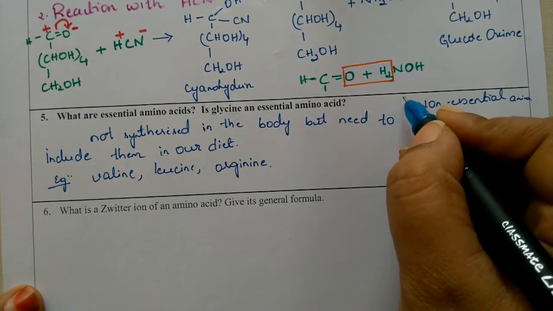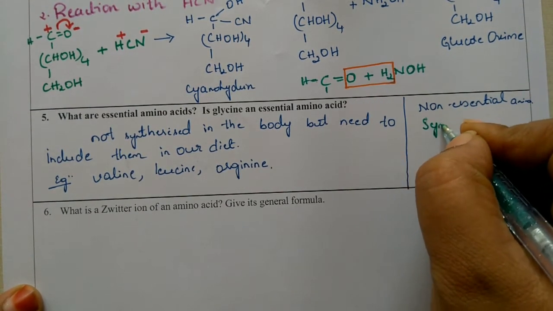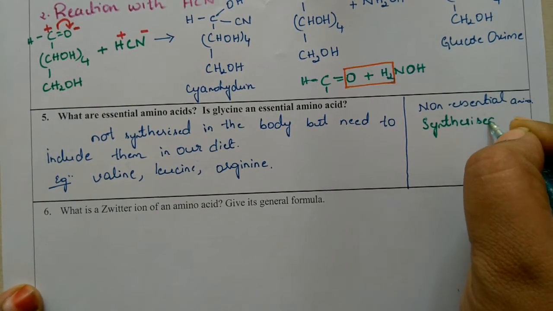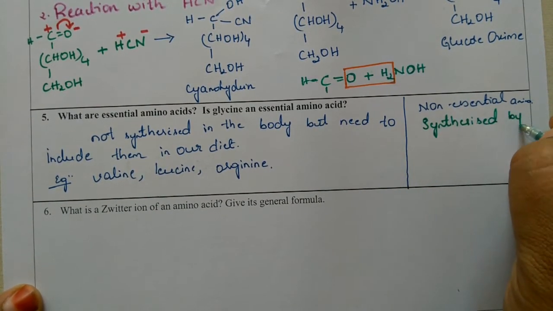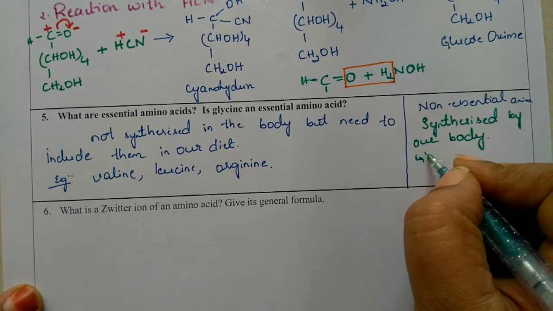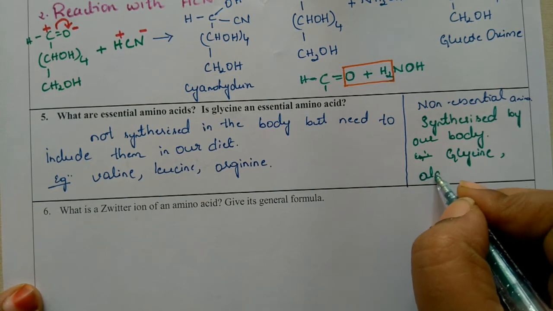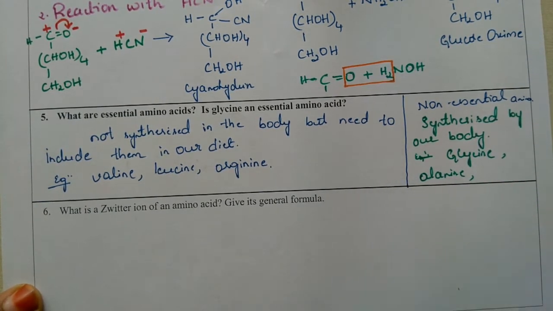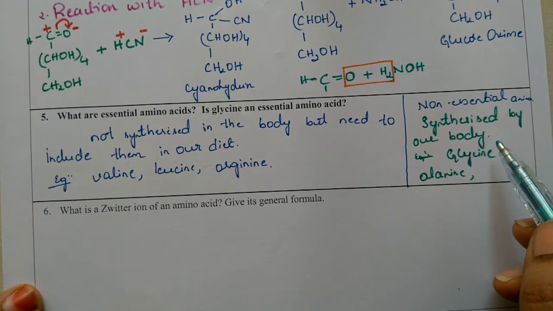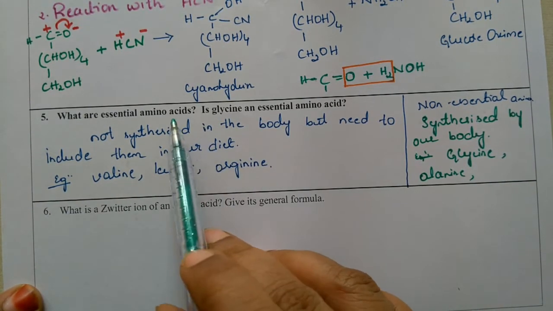Okay. When it comes to non-essential amino acids, they are synthesized in our body. So that's why we need not take them in the diet. Examples are glycine, alanine, aspartic acid, glutamic acid, serine. All these are a few things which are synthesized by our body, so we need not include them in our diet. Example, glycine, alanine.